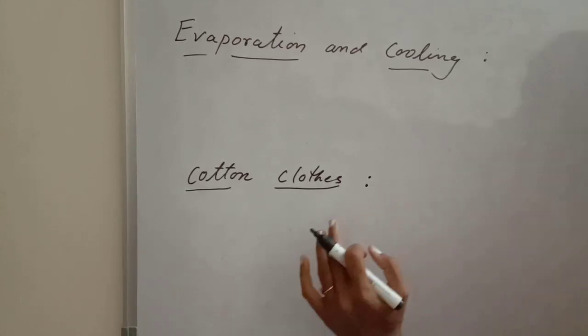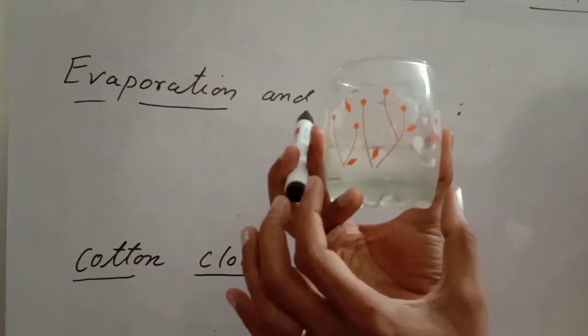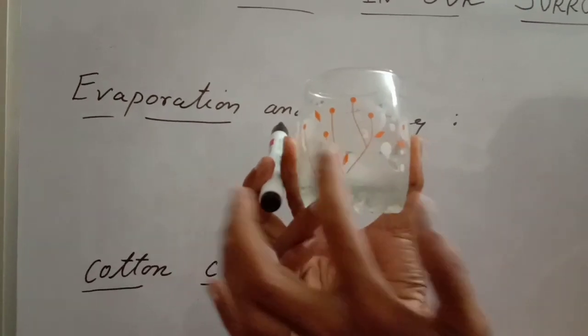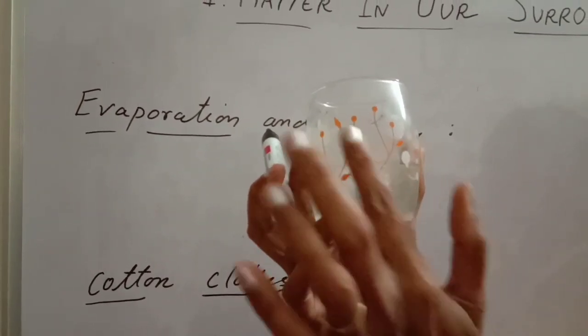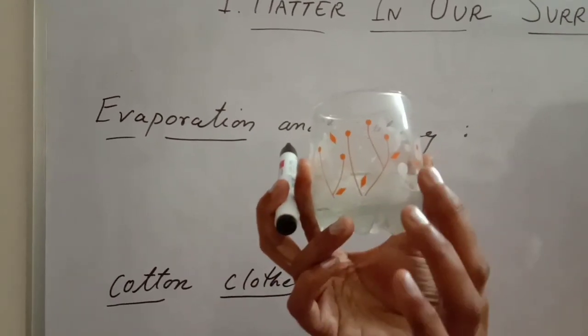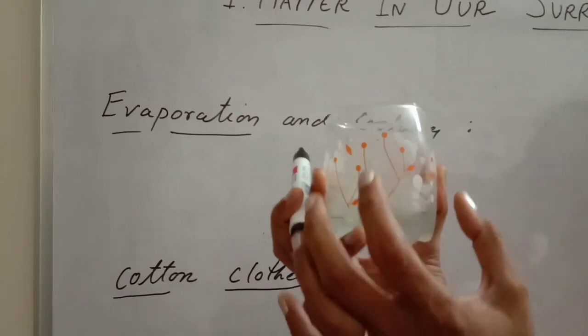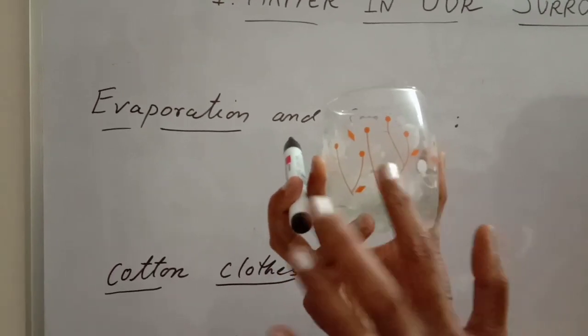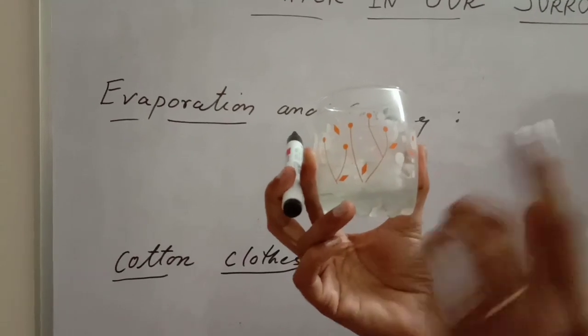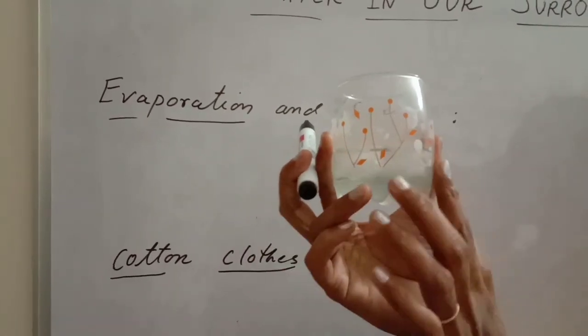Now the third thing. Okay, I have taken chilled water inside this glass. There is no leakage. Still I am getting water vapors outside. From where are these water vapors coming? You must have also noted this. If you take very chilled water or ice in a glass, water droplets form outside, even though there is no leakage. So from where are these water droplets coming?